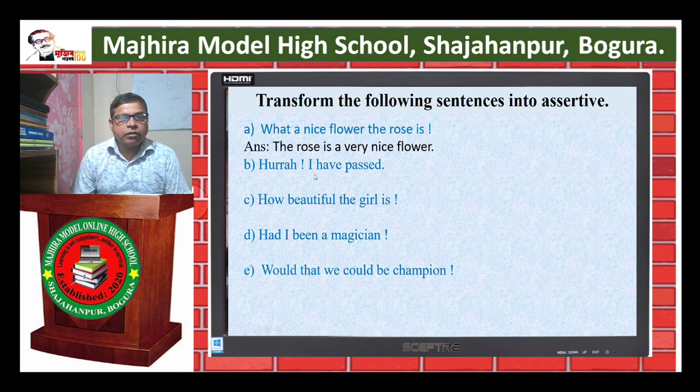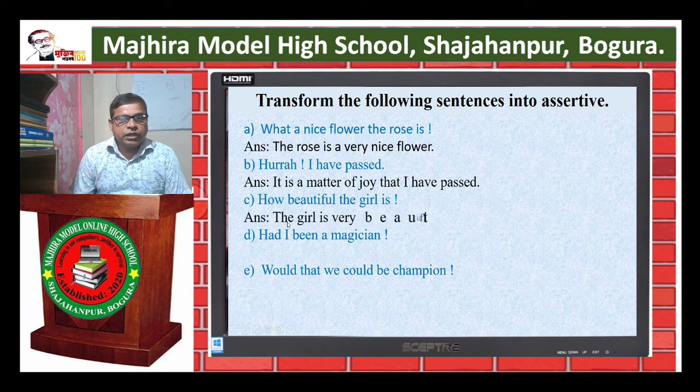Next, hurrah, I have passed. Instead of hurrah, we should use it is a matter of joy that. See the answer: it is a matter of joy that I have passed. How beautiful the girl is. Here subject is the girl, is is the verb. So, the girl is very beautiful. We use very instead of how.